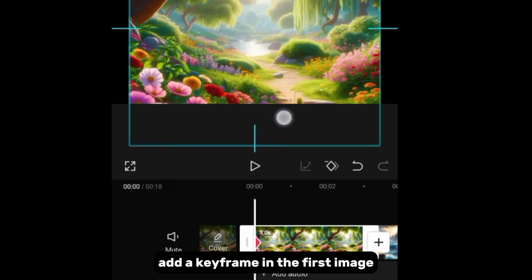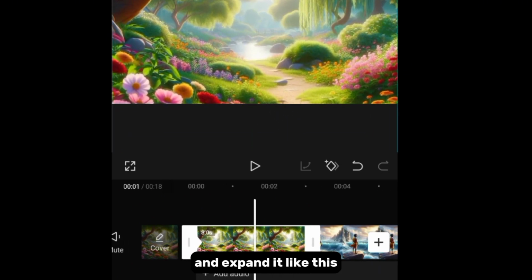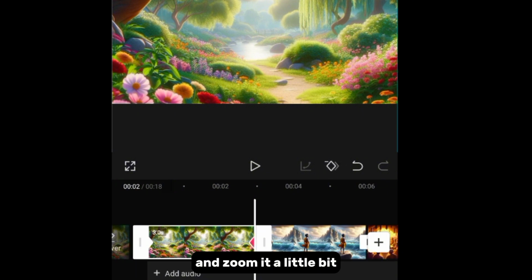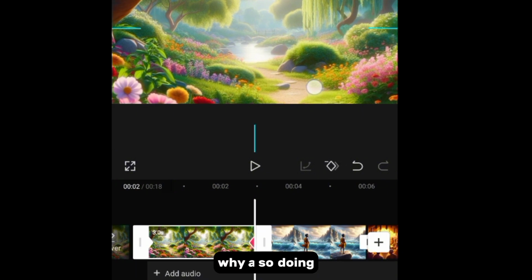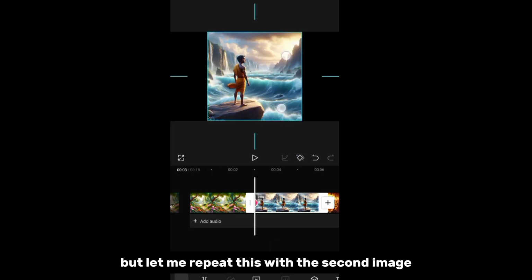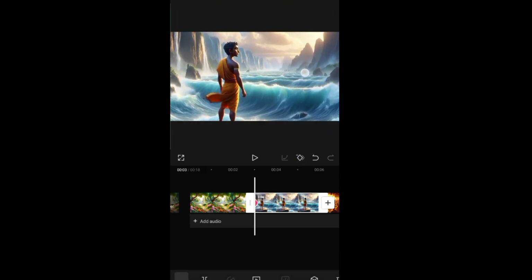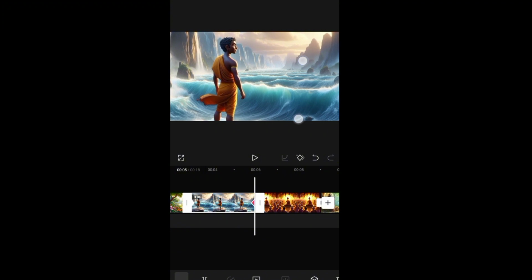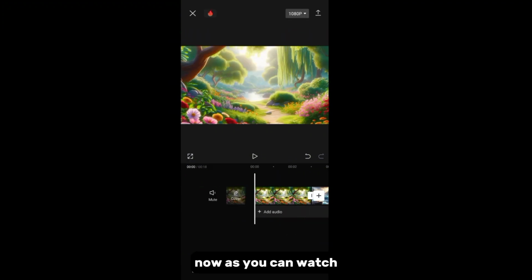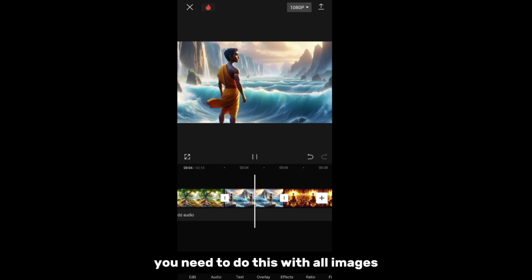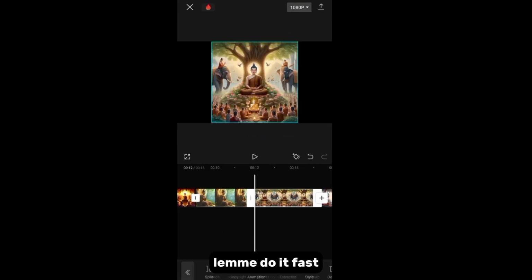Now watch carefully. Add a keyframe in the first image and expand it like this. Now add another keyframe at the other end and zoom it a little bit. Why am I doing so? We will know soon, but let me repeat this with the second image. Now, as you can see the zooming animation with the help of keyframing, you need to do this with all images. Let me do it fast.